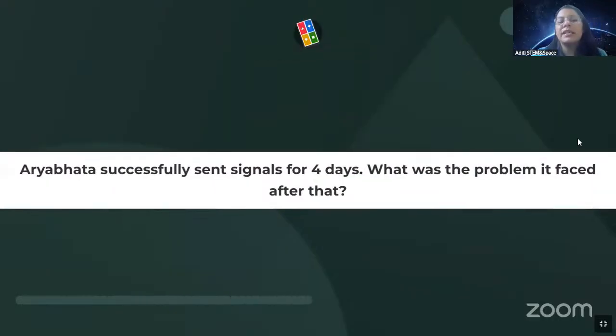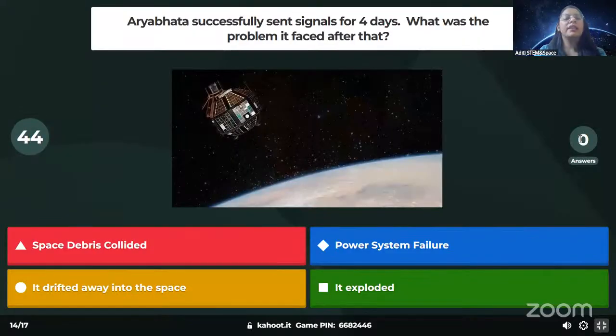Aryabhat successfully sent signals for 4 days. What problem did it face after that? So the mission life for Aryabhat was approximately 6 months, but it didn't work for 6 months. For the 4 days it worked, it did send us amazing results. But something did happen. So what do you think happened? Space debris, power system failure, drifted away, or it exploded? What do you think? Okay, so quickly answer everyone.